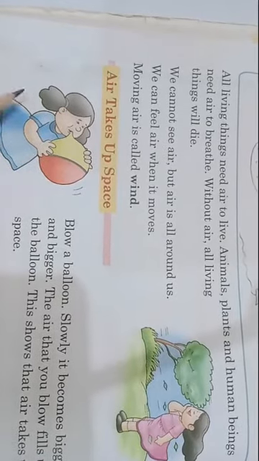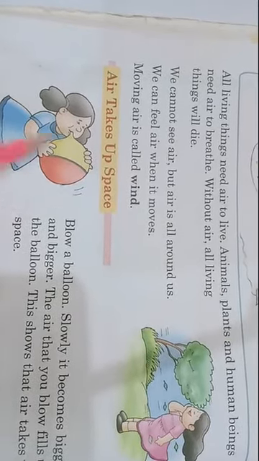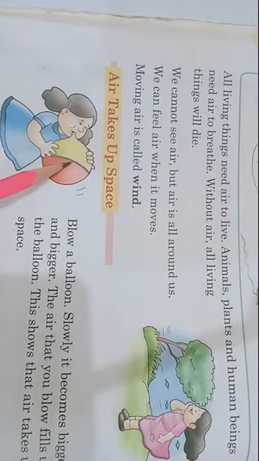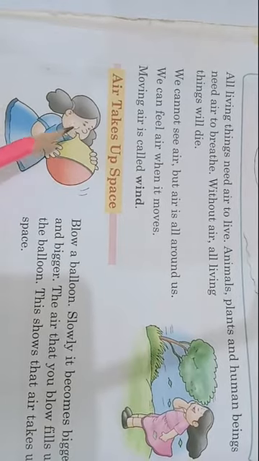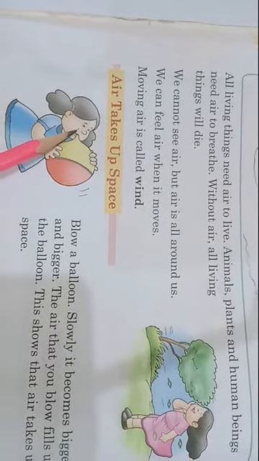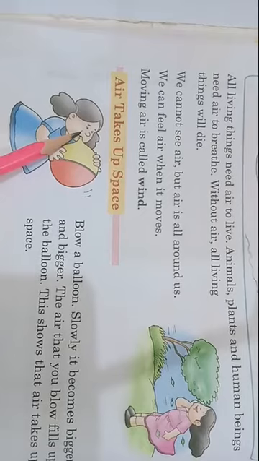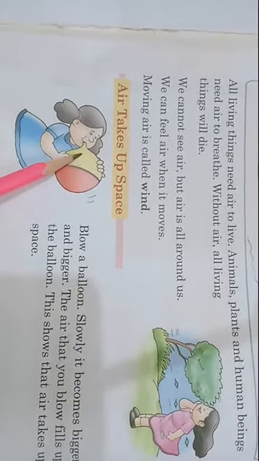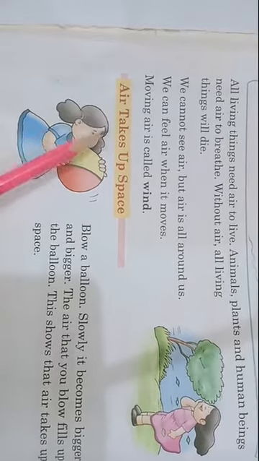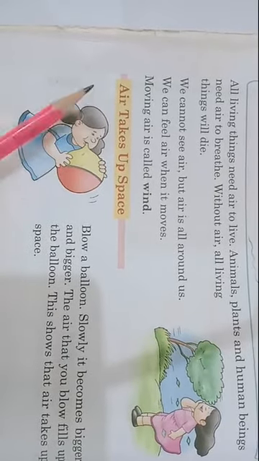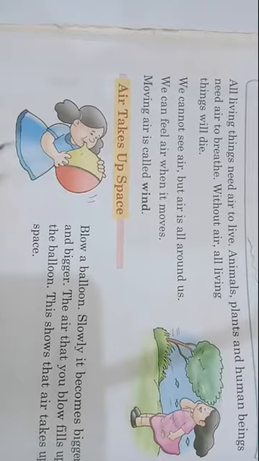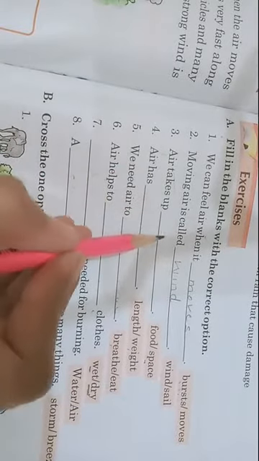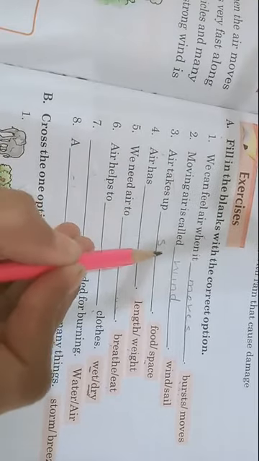Which thing is this girl filling in this balloon? This girl is filling air. Look at here. This is a balloon. The air that you blow fills up the balloon. So we can say air takes up space. So we will write here, air takes up space.